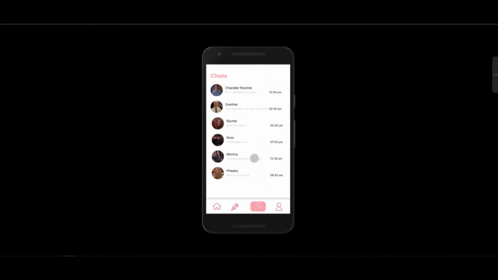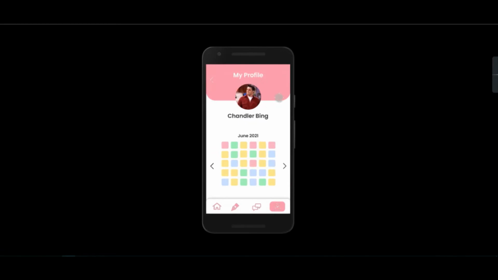Coming to the chat app, we've created this in inspiration of friends, but that is not relevant because the people talking on this application would be talking anonymously, and hence they won't know who this other person is. But we connect them with the people who are feeling the same, who are going through the same feelings with them. This is the profile page.